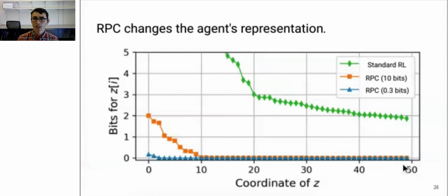RPC not only changes the agent's behavior, but also changes the representations learned by the agent. In this plot, we show how many bits are stored in each coordinate of the agent's representation. If we do standard RL, performing no compression, then the agent encodes many bits in every coordinate. In contrast, RPC learns a sparse representation, using only a handful of coordinates to communicate information about the state.